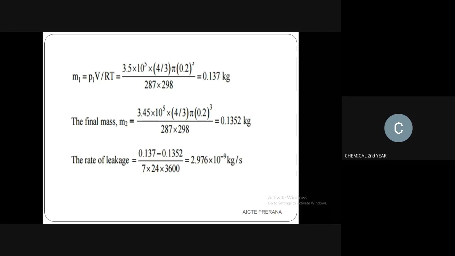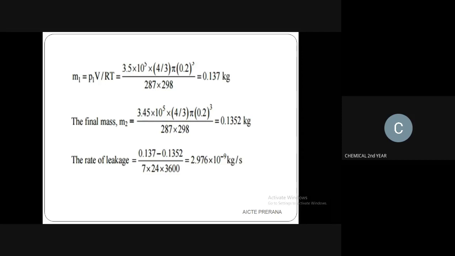Then the rate of leakage. What do we mean by leakage here? It is how the pressure is getting decreased. Consider a rubber ball. Very minute pores are present in every object.